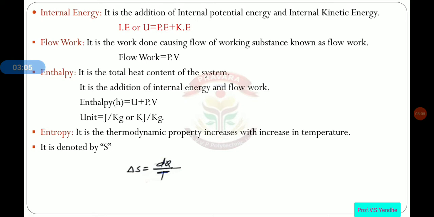Then entropy. It is the thermodynamic property which increases with the increase in temperature. That means it is a property such that if the temperature increases, then that property increases. That property is known as entropy. So entropy is denoted by S. The formula for the entropy is delta S equals dq divided by T, where delta S is the change in entropy, dq is the change in heat energy, and T is the temperature.